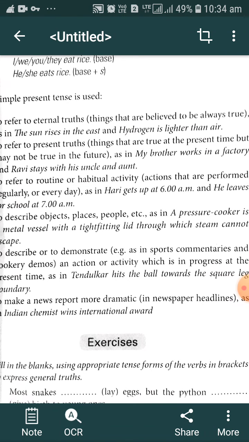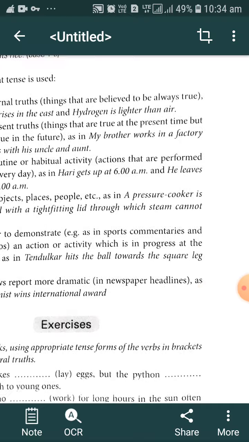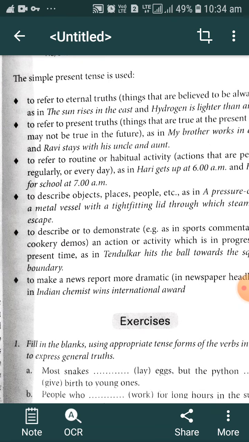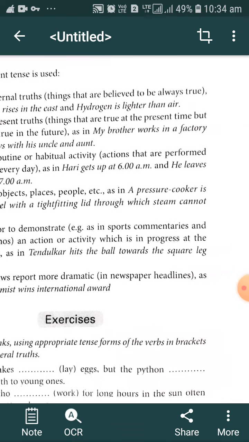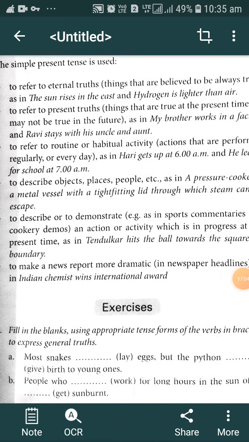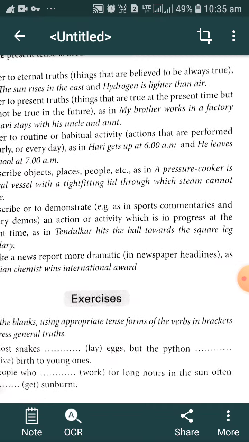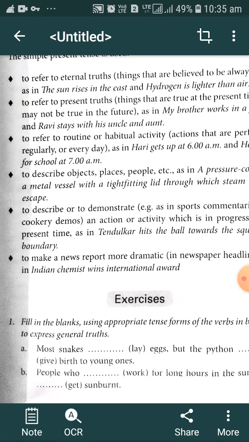To describe objects, places, people, for example, a pressure cooker is a metal vessel with a tight fitting lid through which the steam cannot escape. If in such a way we have to describe any object, any place, any people, we have to use only and only simple present tense. Another use is to describe or demonstrate, as in sport commentaries or cookery demos, an action or activity which is in progress at the time of speaking.